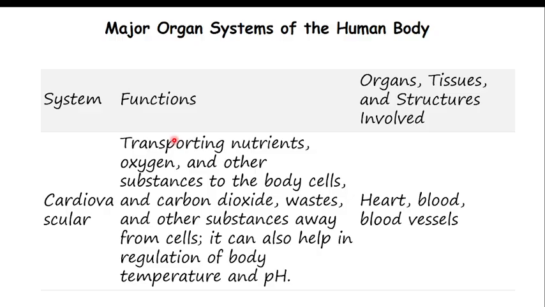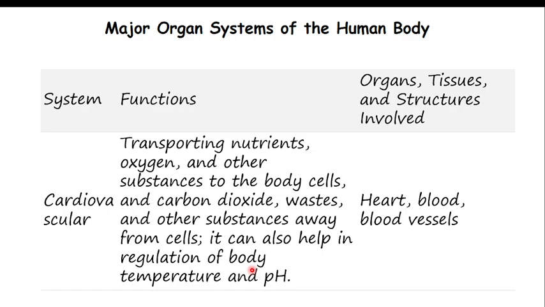Their function is to transport nutrients and oxygen. Whenever your circulatory system is broken, there is no way your nutrients can be transported, even oxygen and other substances to the body cells, and even carbon dioxide, waste, and other substances away from cells. It also helps in regulation of body temperature and pH.